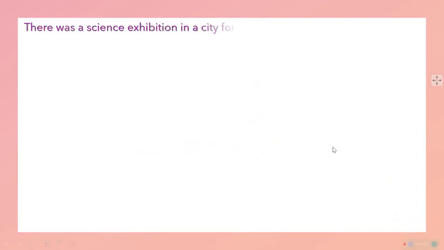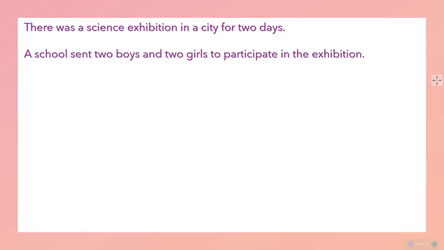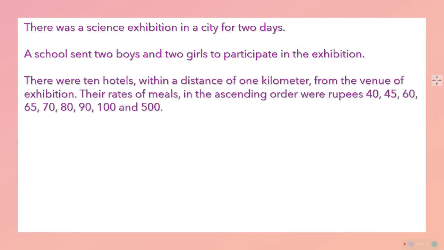Understood? Now there is another situation given to make you understand some other concept. There was a science exhibition in a city for 2 days. A school sent 2 boys and 2 girls to participate in the exhibition. 2 बच्चों को भेजे, 2 boys and 2 girls को वो exhibition में participate करने भेजा. There were 10 hotels nearby. खाना तो खाने के बारे में बात कर रहे हैं. Hotels were there near the exhibition center at a distance of 1 kilometer. From the exhibition venue, at a distance of 1 kilometer, there were 10 hotels.